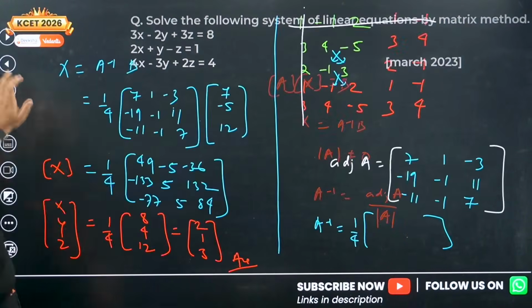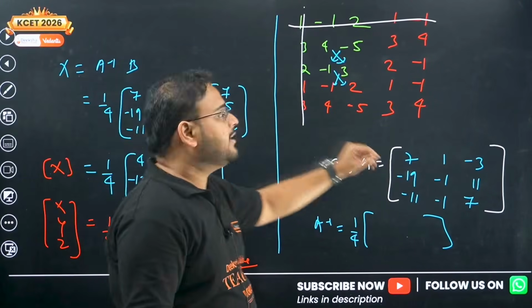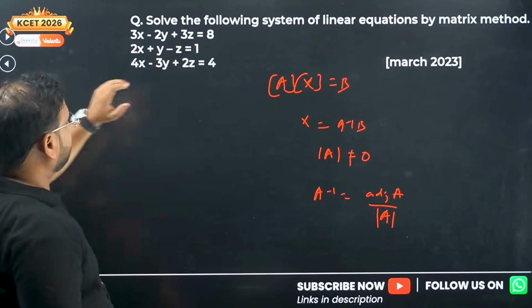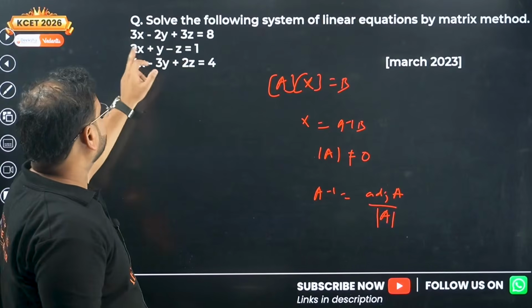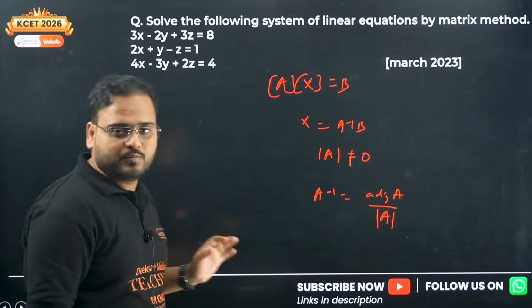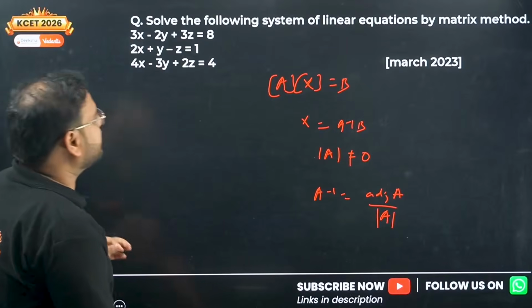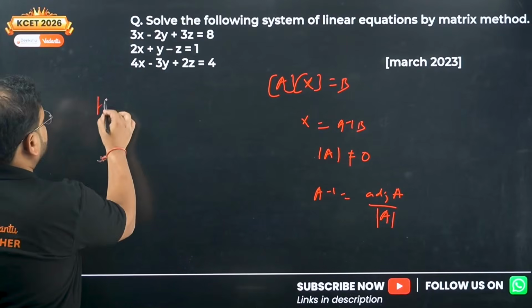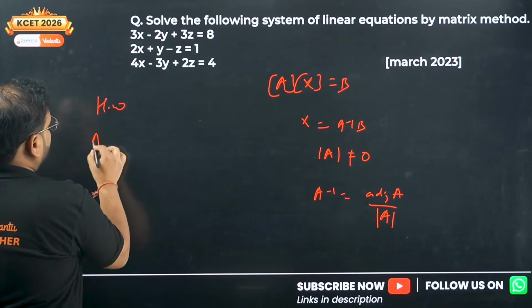How do you find adjoint, sir? Right here. This is the way to find the adjoint. You're going to do that approach for this particular matrix over here. 3, minus 2 and 3, 2, 1 and minus 1, 4, minus 3 and 2. So solve this question. Okay, solve this problem and let me know your answer in the comments.